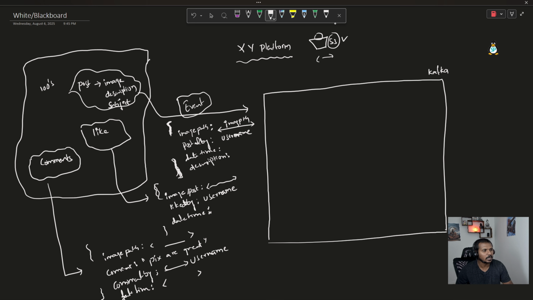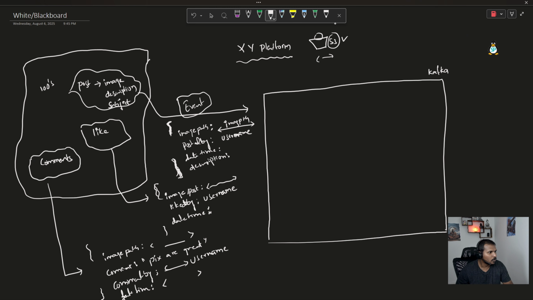If a second guy is posting pics are awesome, then that should be the comment here. And then commented by, let's say user one is posting that comment, then user one's name will be there. And let's say user two is posting, then user two's username will be here, and then whatever the date time is, that should be here. So if you think through, the syntax is pretty much the same. But when you compare this particular event with the other event, the schema or syntax is a little different.